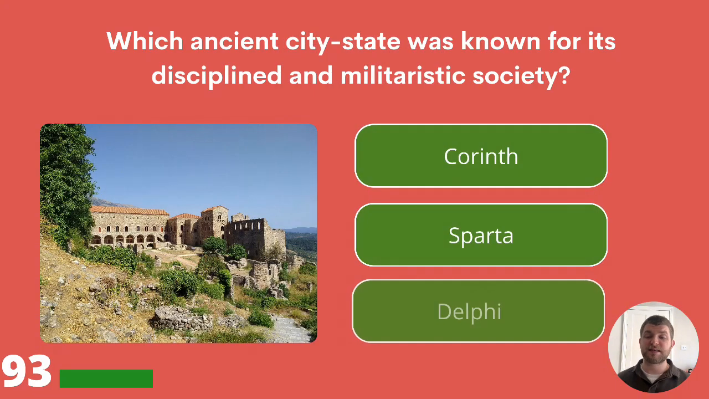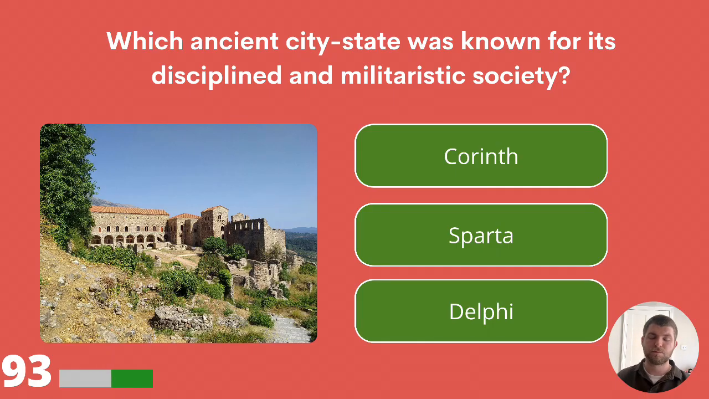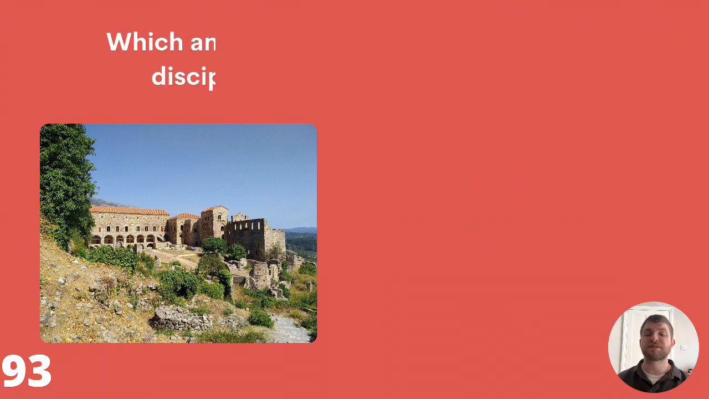Which ancient city-state was known for its disciplined and militaristic society? Corinth, Sparta, or Delphi? The answer is Sparta.